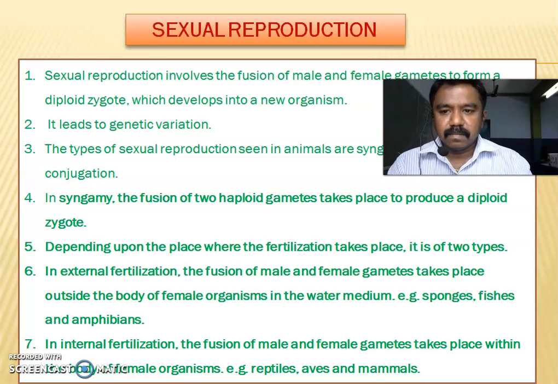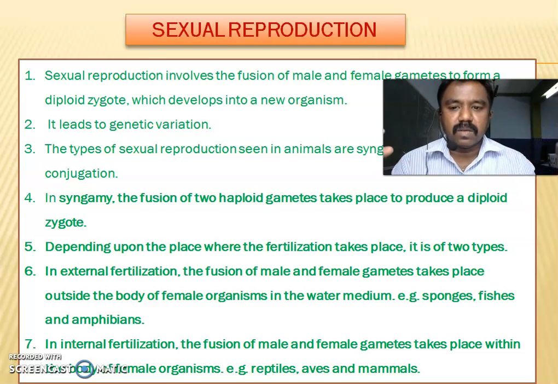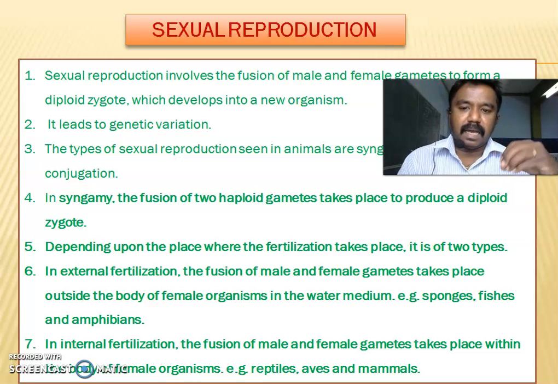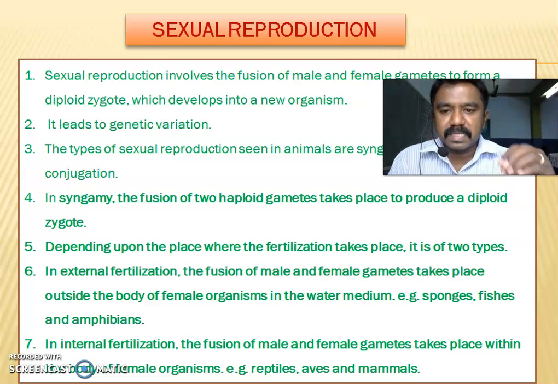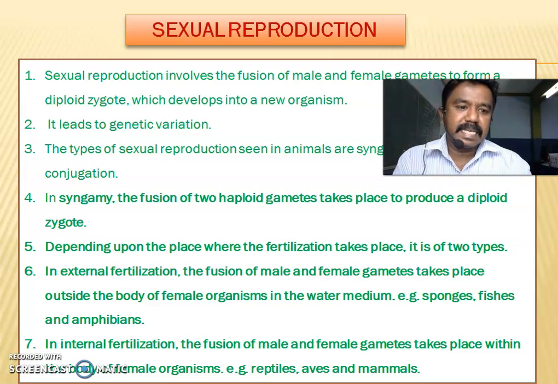The n number of chromosomes from the male and another n number of chromosomes from the female fuse, and the process is called fertilization. After that, the n plus n join together to form 2n. It is called a zygote.